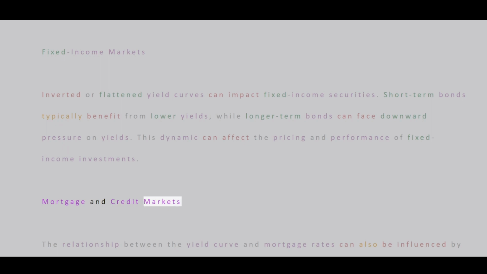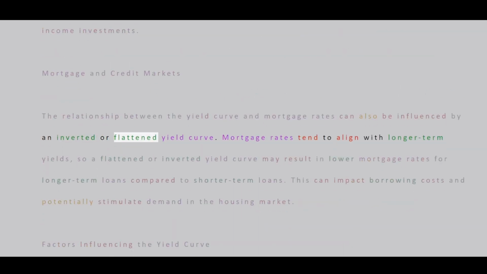Mortgage and credit markets. The relationship between the yield curve and mortgage rates can also be influenced by an inverted or flattened yield curve. Mortgage rates tend to align with longer-term yields, so a flattened or inverted yield curve may result in lower mortgage rates for longer-term loans compared to shorter-term loans. This can impact borrowing costs and potentially stimulate demand in the housing market.